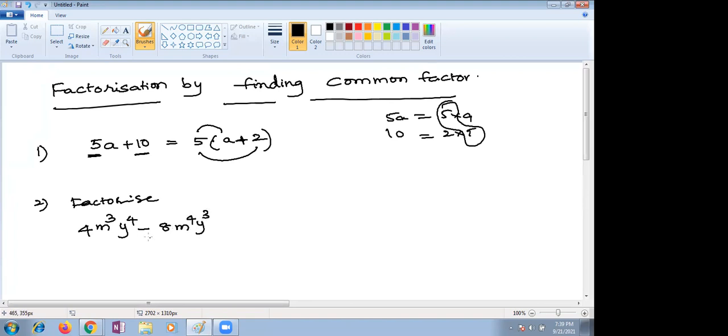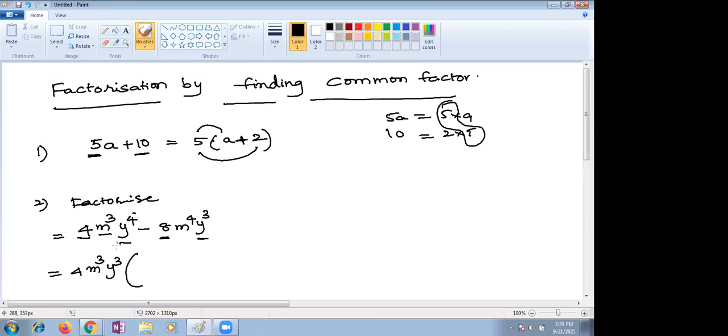By seeing it, you can see what is common here. Is it common? Yes or no? Yes, ma'am. So I'm taking 4 as common. And for m, the minimum power: m cube is here, m to the power 4 here. Which is the minimum power? M cube. So that m cube you take. Now y to the power 4 here, y cube here. Which is minimum? Y cube. You just take those terms as common.